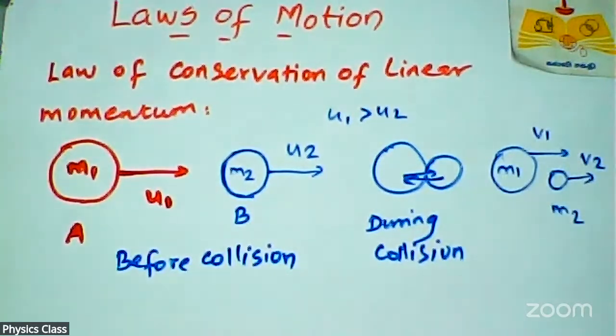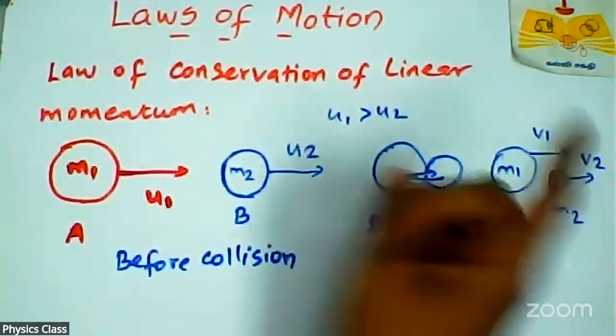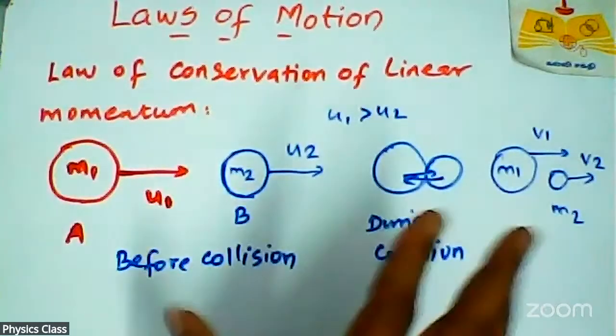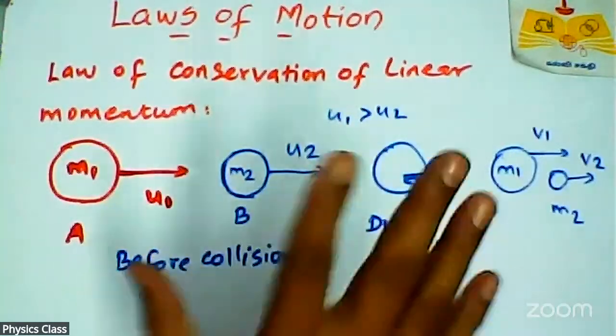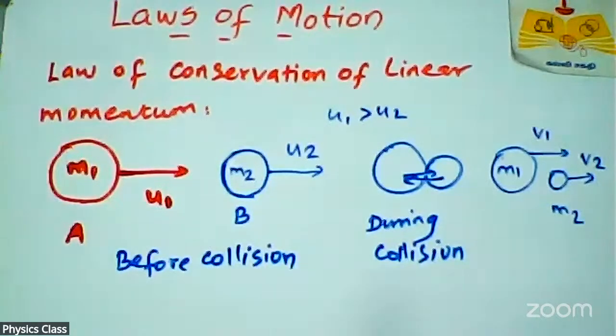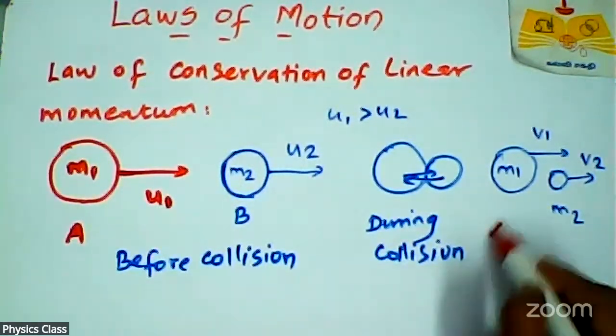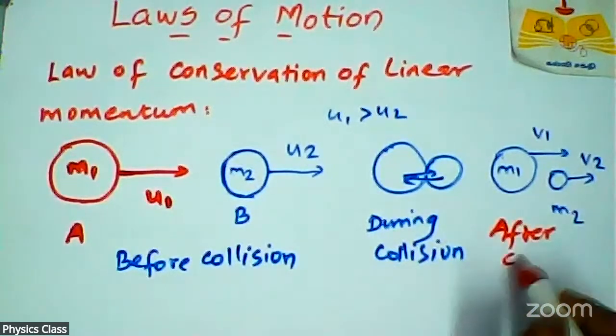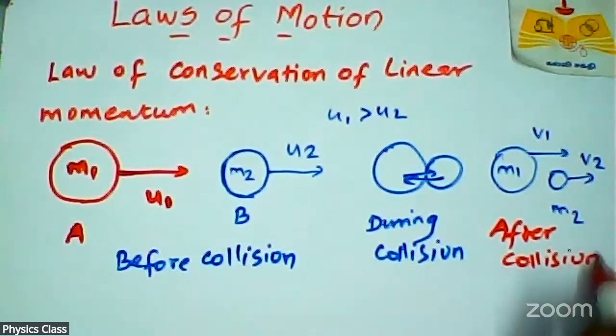Both objects' velocities change. So u1 becomes v1, u2 becomes v2. That means the first object's velocity changes, and the second object's velocity also changes. So this is after collision. Okay.